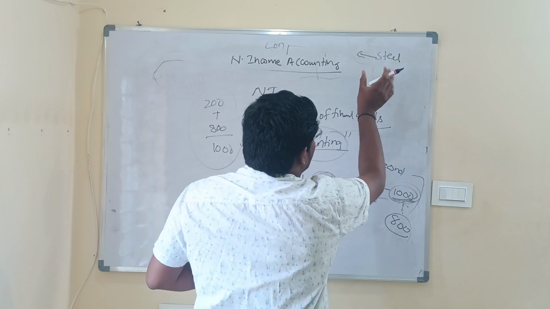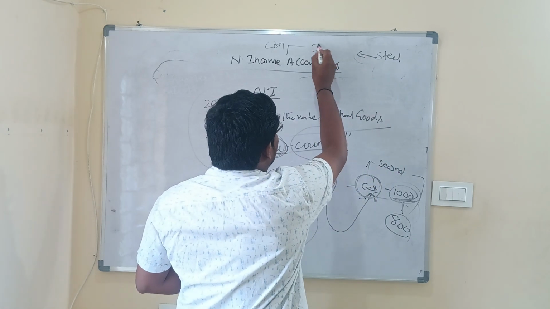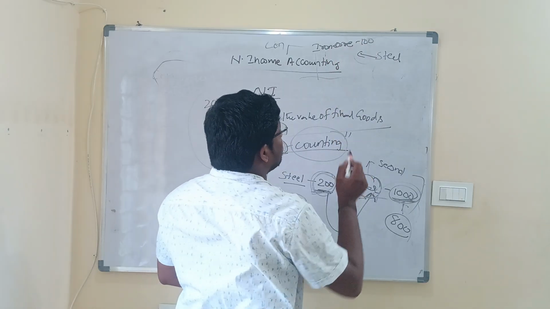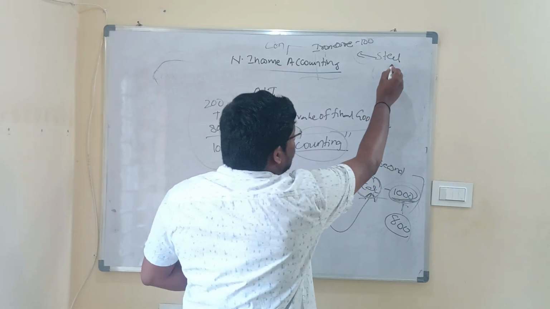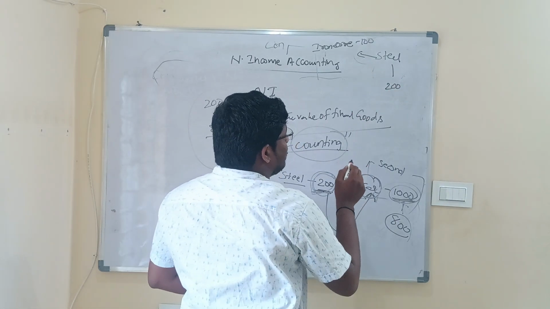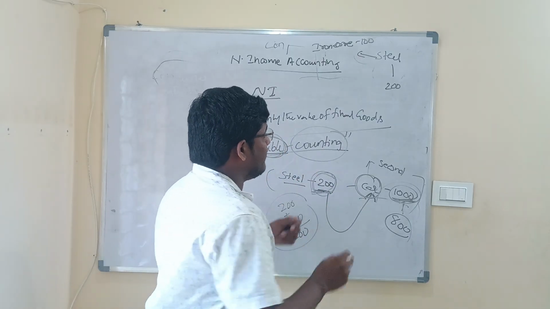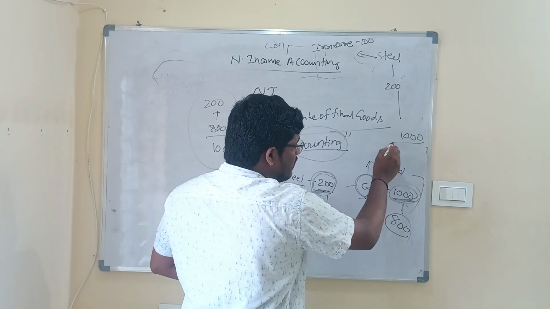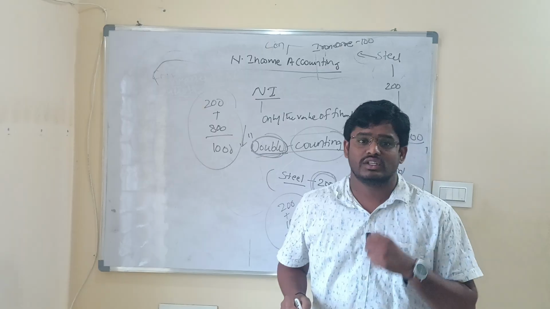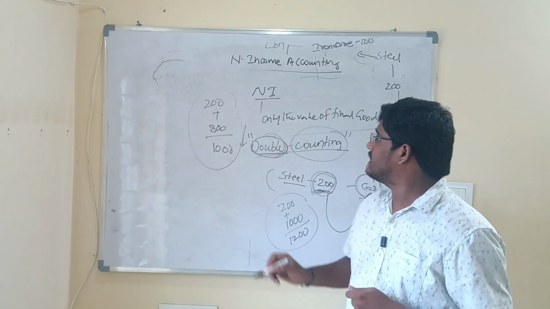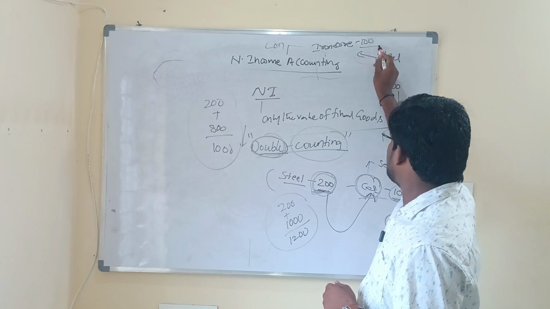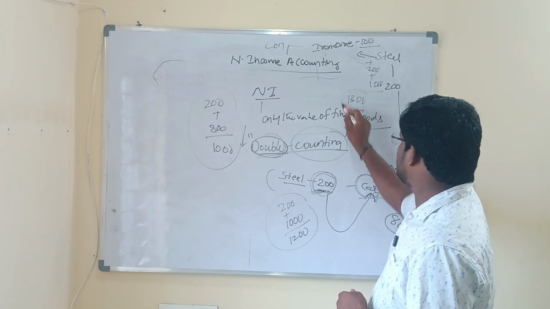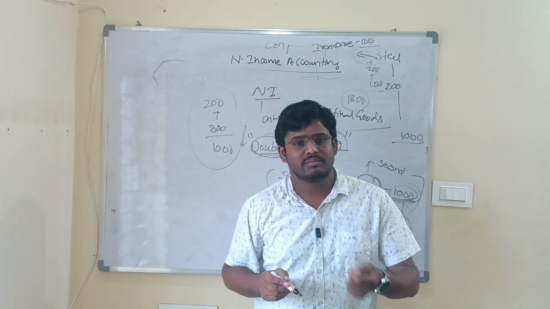Now to manufacture this steel, they took iron ore from an iron ore company. Imagine the value of iron ore is 100. Now this iron ore is being used, and by using this iron ore, steel worth 200 rupees has been manufactured. Now this steel is being used by the car making company, and it has made a car worth 1,000. Now if someone asks to calculate the national income, then you can write it as 100 plus 200 plus 1,000. So it is giving us 1,300 rupees as the national income value.